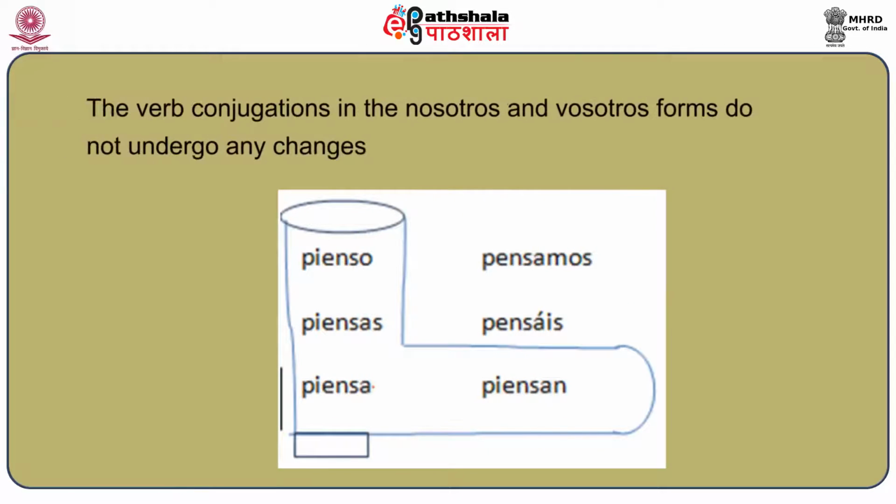Now you must have noticed that the verb conjugation in the nosotros and vosotros forms do not undergo any change. As we have seen, the changes are happening in all other forms except the nosotros and vosotros forms. So if we write the verb in the following form, a boot pattern can be formed for the conjugations that undergo the stem change and for the two that do not.